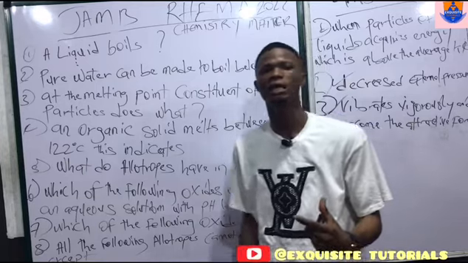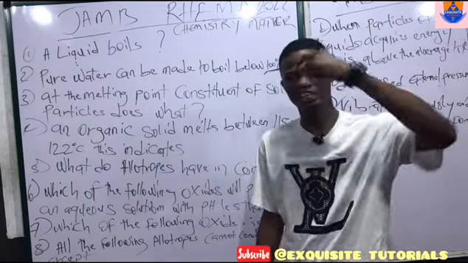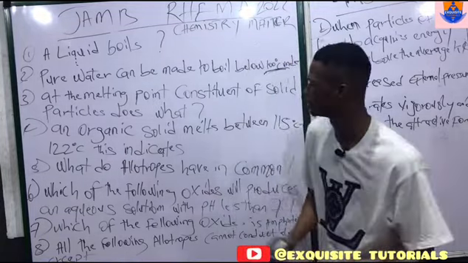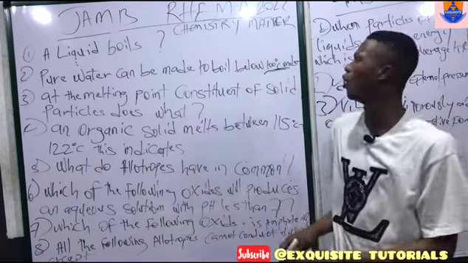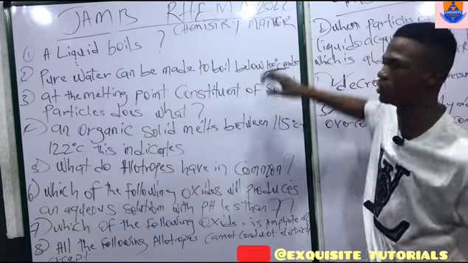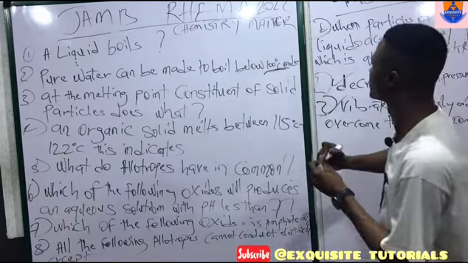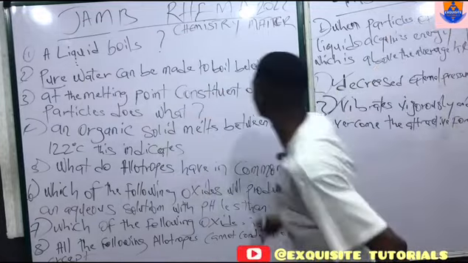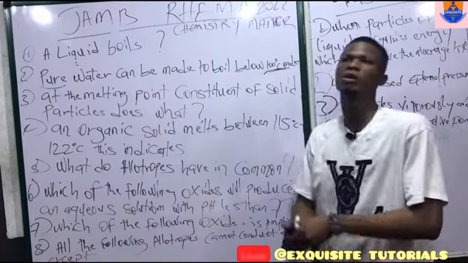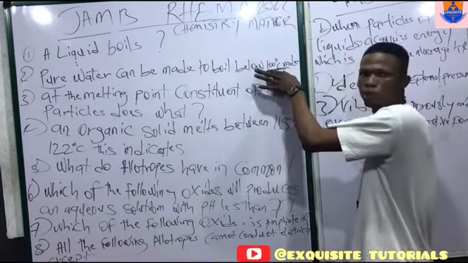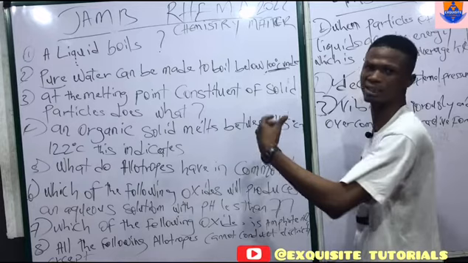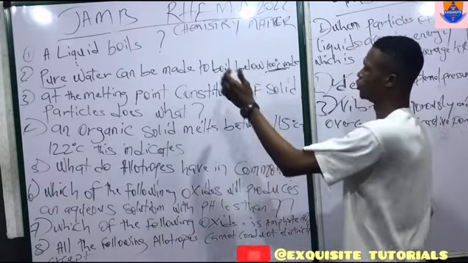We are made to understand that a pure substance has a sharp melting point and a sharp boiling point, which is to say that pure substances melt or boil at almost exactly the same point. Let's say every pure water is going to boil at 100 degrees Celsius, irrespective of the volume, irrespective of anything. So long as it's pure, it should boil at 100. If there is any range, it should not be more than 0.0 something.